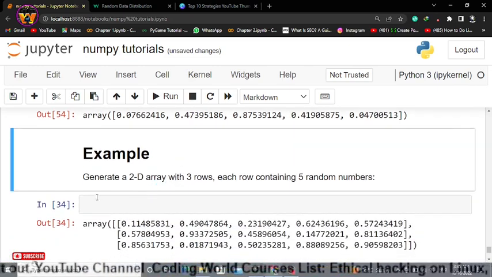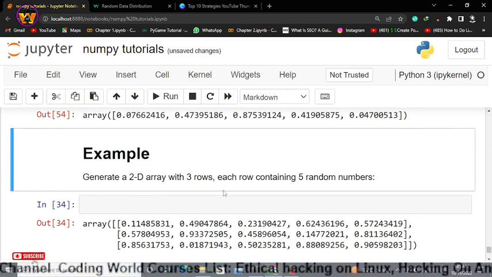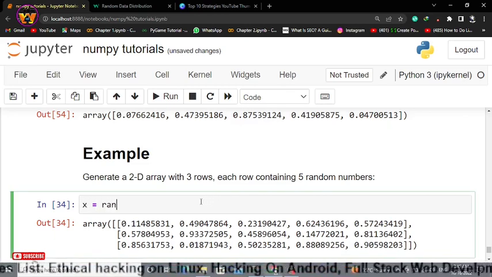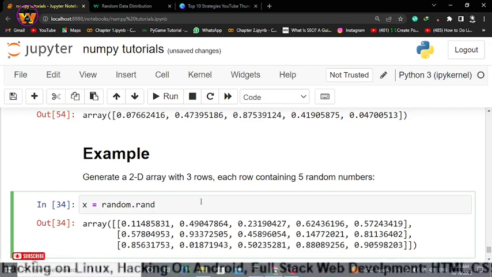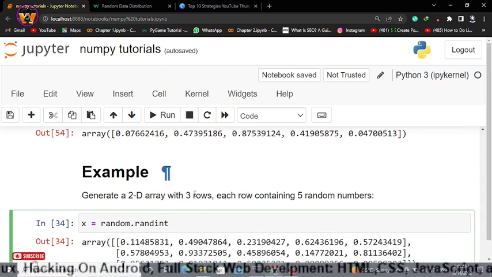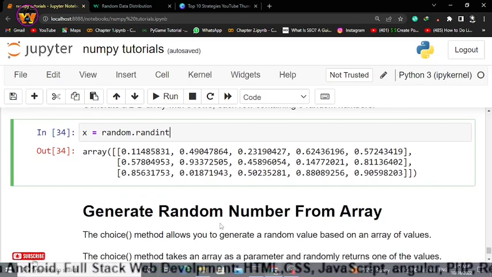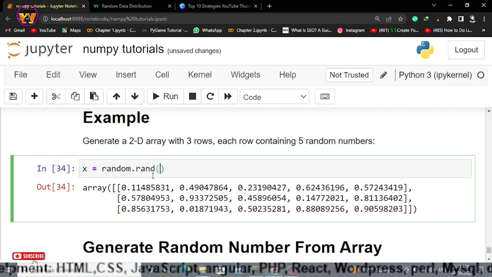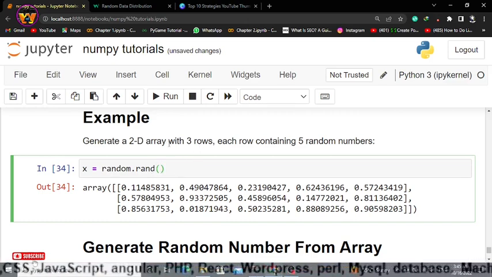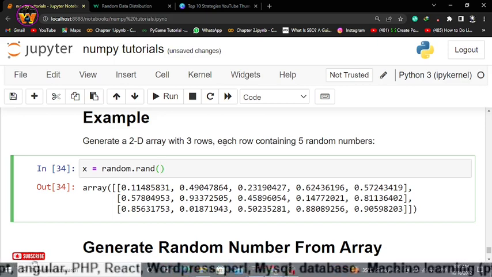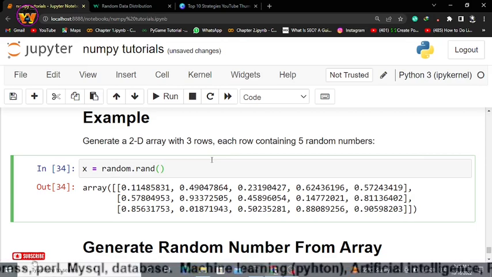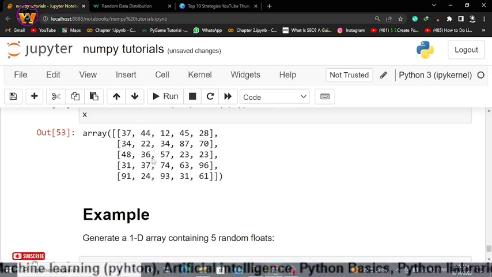Okay, next, generate a 2D array with 3 rows, each row containing 5 random numbers. Now what does it mean? So x = random.rand, not randint, rand. This should be rand for float type values. We want to generate float type values. And what does it say? It says generate a 2D array with 3 rows, each row containing 5 random numbers. Okay. What we have done in this example, as you can see right here.